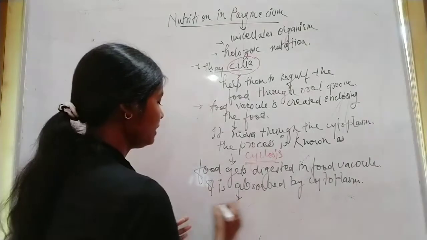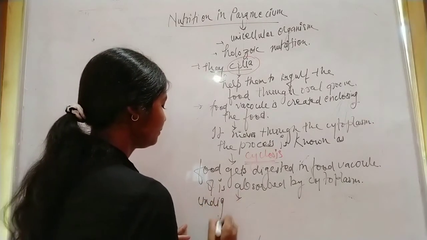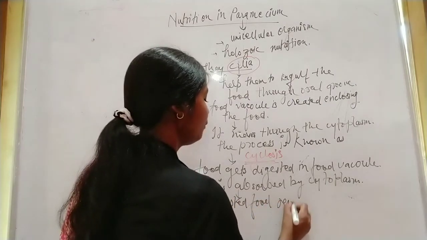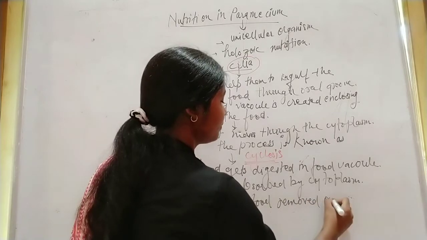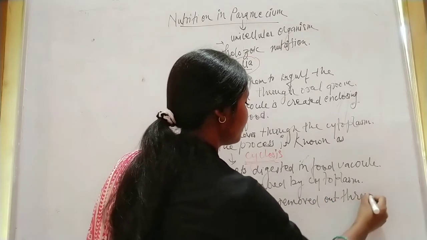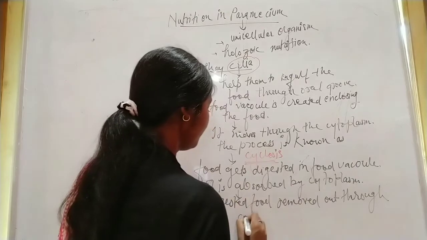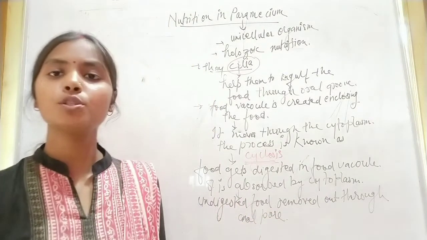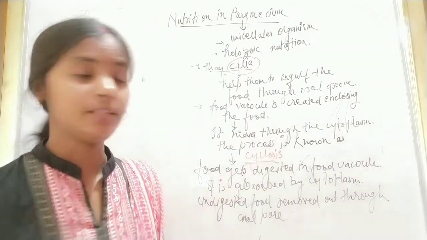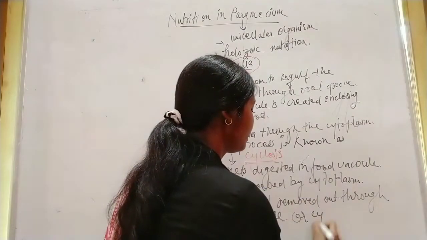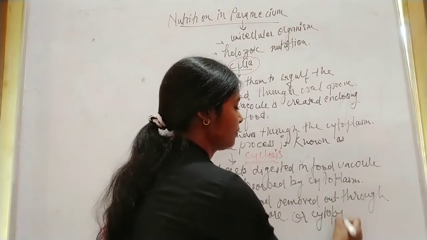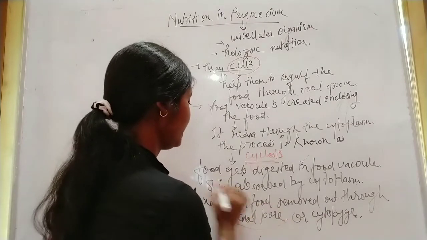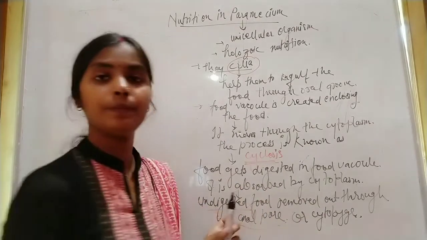The undigested food is removed out through the anal pore, which is also called cytopyge. Here the undigested food is removed out.